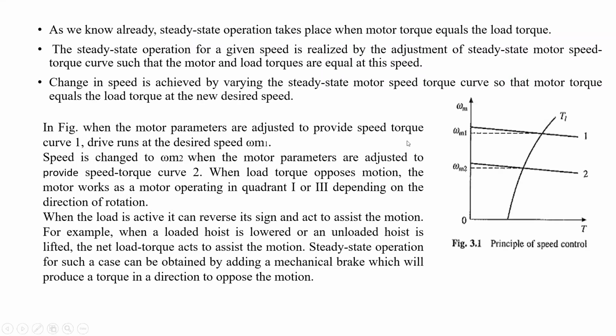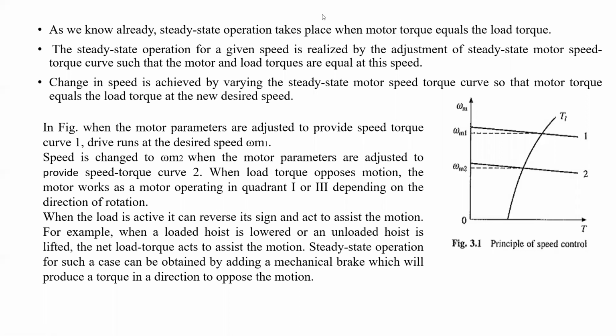As we know already, steady state operation takes place when the motor torque is equal to the load torque. Already we have discussed this in the previous topic. The steady state operation for a given speed is realized by adjusting the steady state motor speed torque curve such that the motor and load torques are equal at this speed.